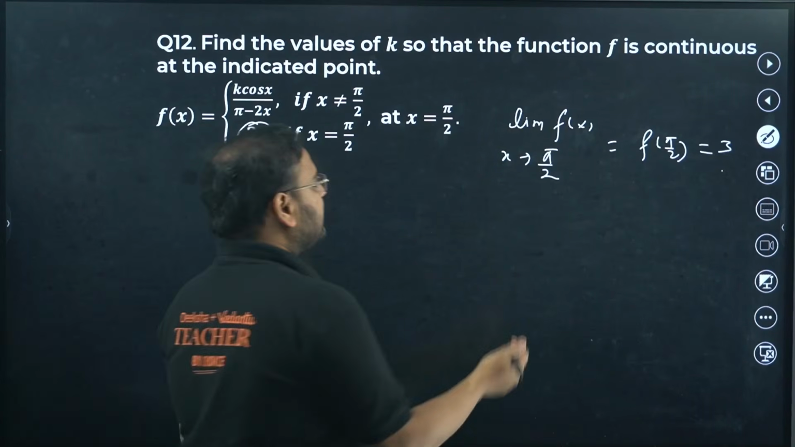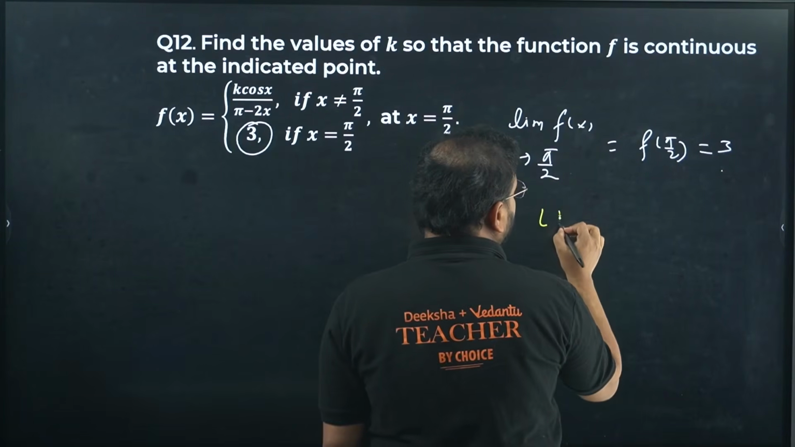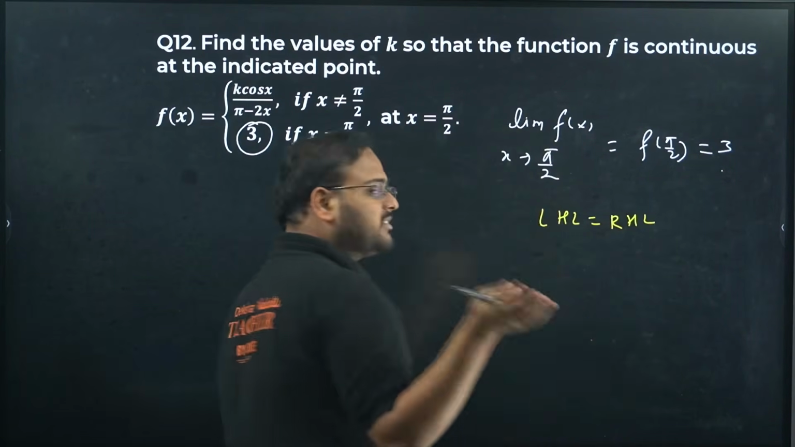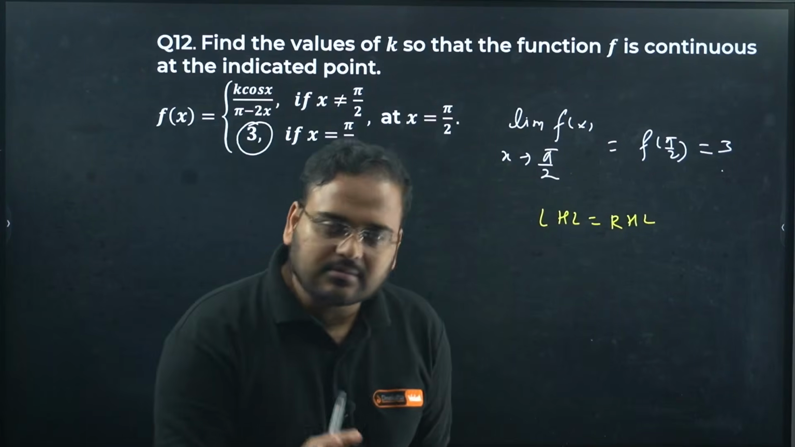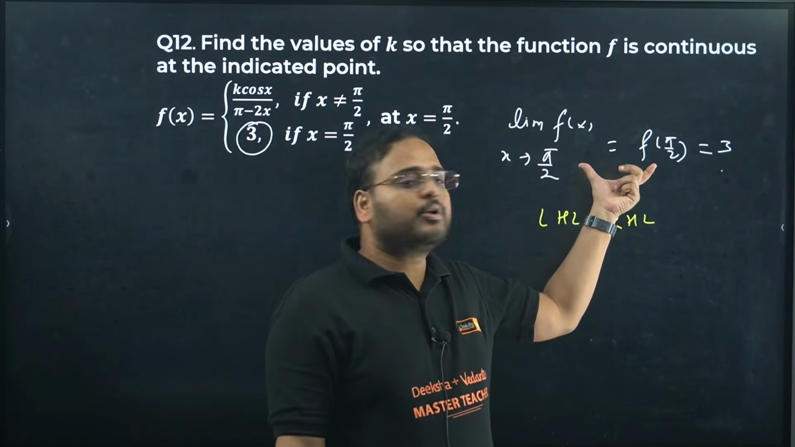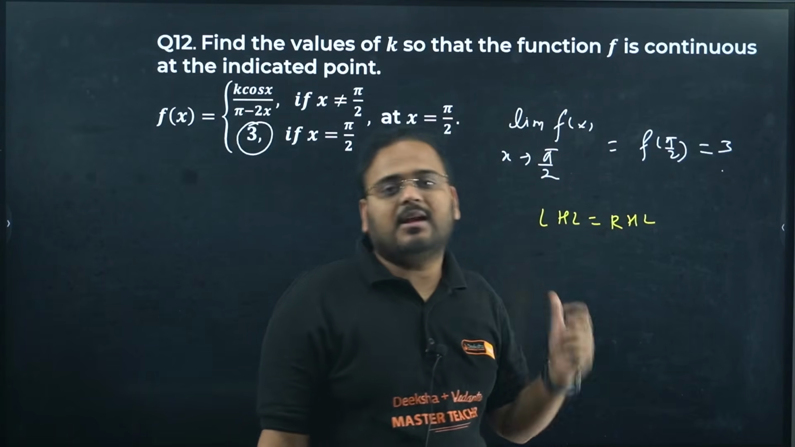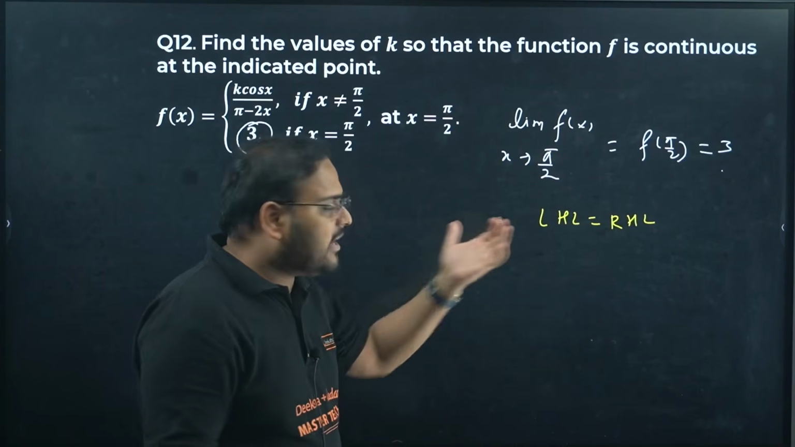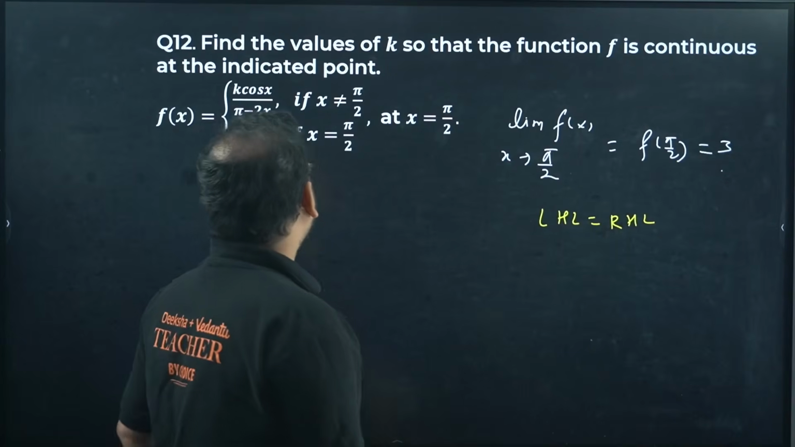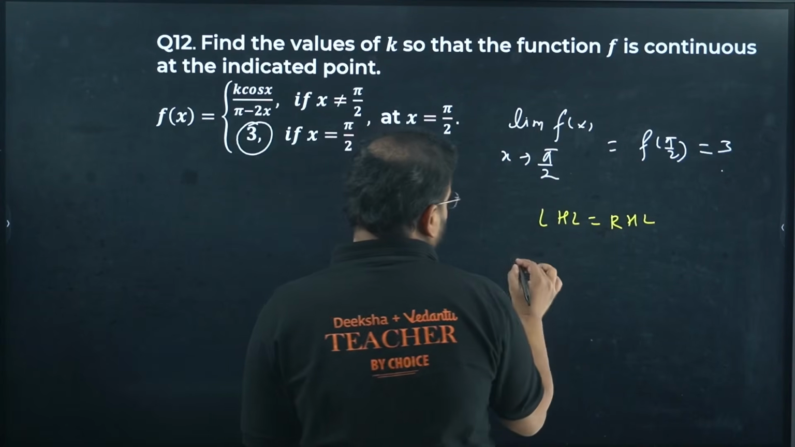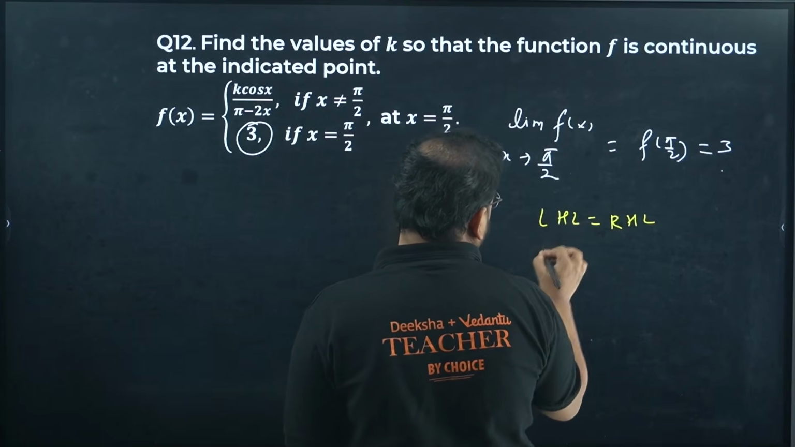How do you find the limit? If the function is continuous, it means the limit exists, and if the limit exists, the LHL and RHL will be equal. So I can find any one of them and get the result. Let's find the LHL only. Okay, so I'm going to find the LHL.